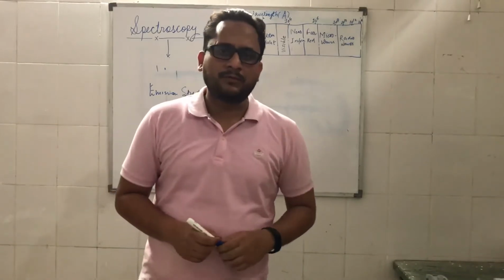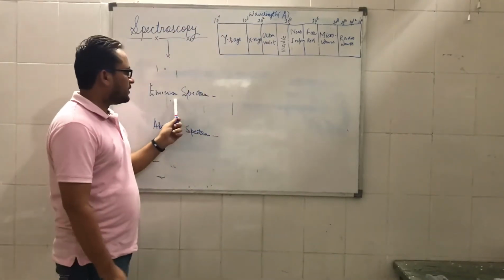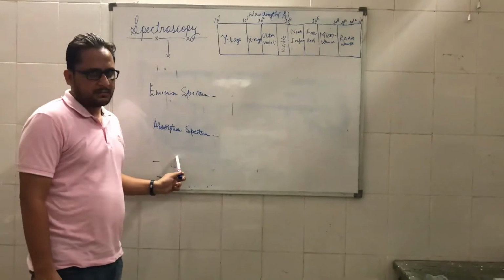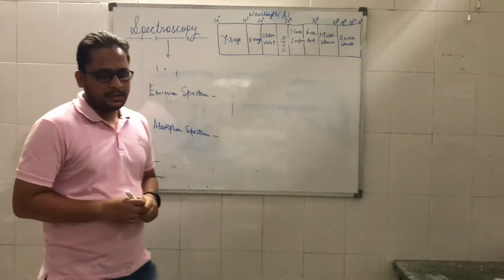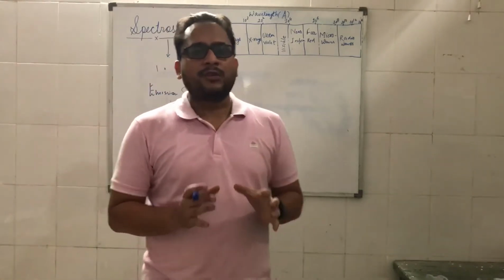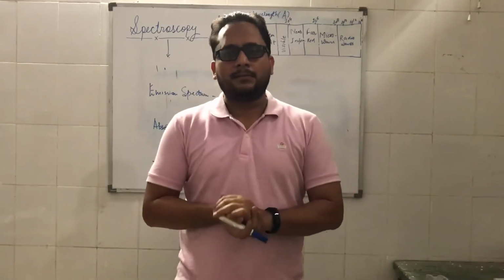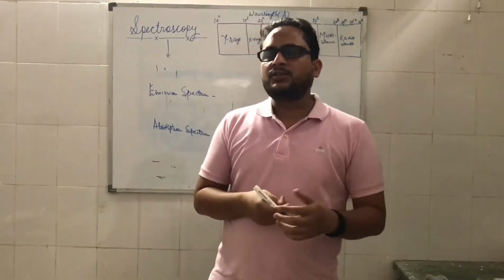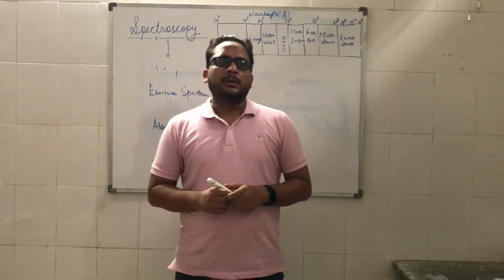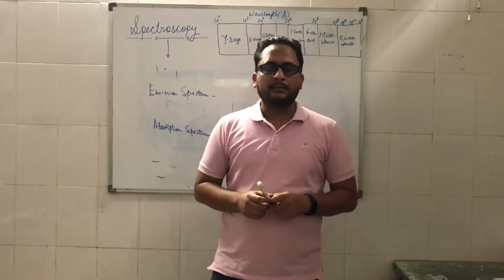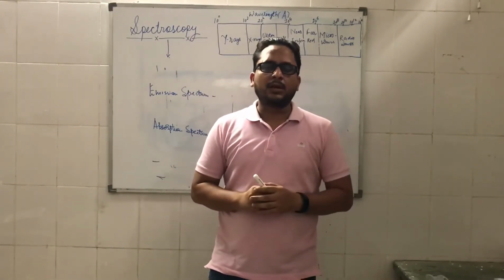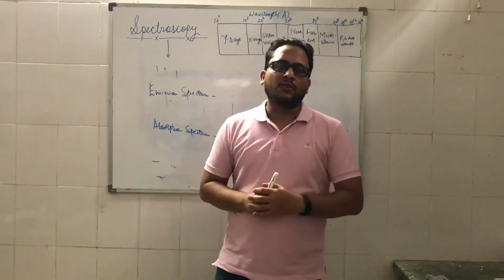Now, before starting ultraviolet spectroscopy, we should first discuss the types of spectrum. There are broadly two types of spectrum: the emission spectrum and the absorption spectrum. Emission spectrum is obtained by the emission of radiant energy from an excited atom. The excitation of an atom is brought about either by heating, meaning thermal excitation, or by passing electrical voltage.